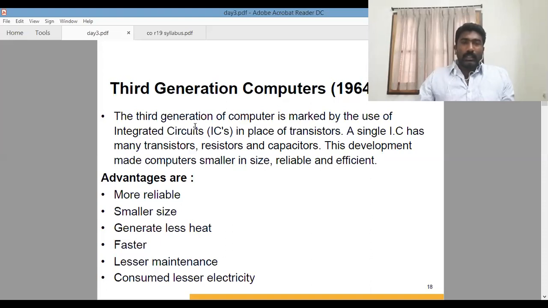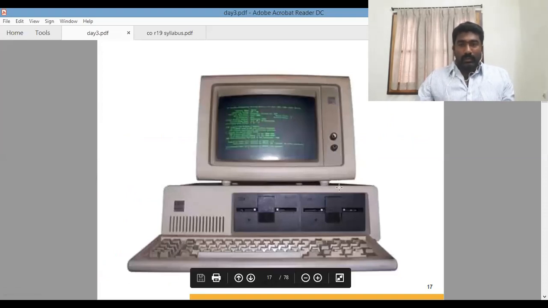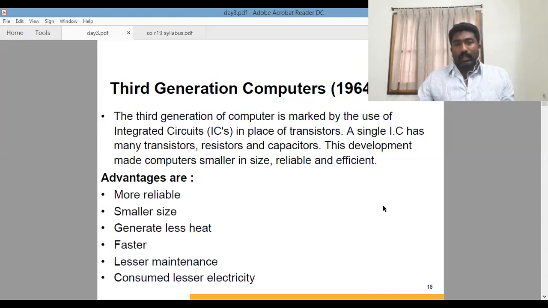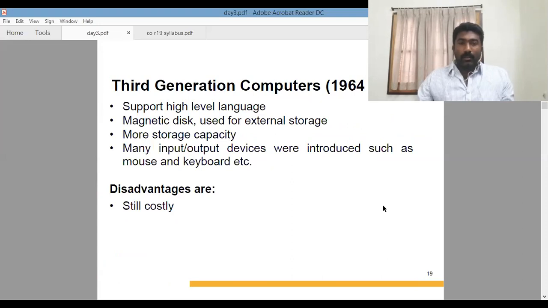What is the advantage of this third generation technology? It is more reliable, doing more analytic operations, and it is small in size compared with the first generation. The size in the first generation was a room size, and now it is reduced to our desktop model or a very short model. One disadvantage is that it is also very costly. An advantage of this technology is that we started to use the magnetic disk for external storage, which means we can transfer data from one place to another. This property exists from the third generation computers.